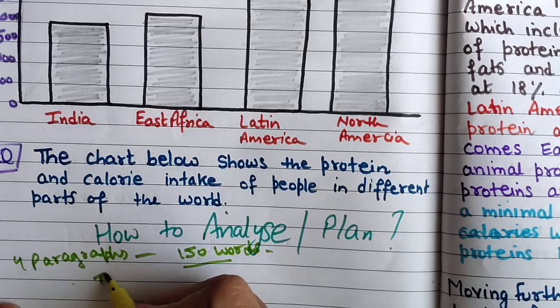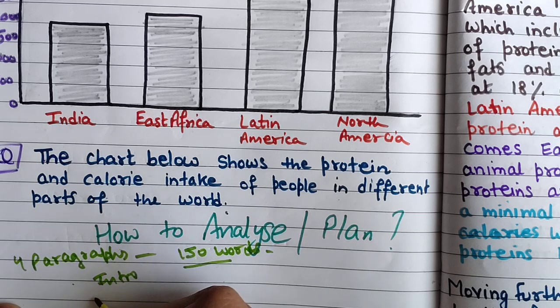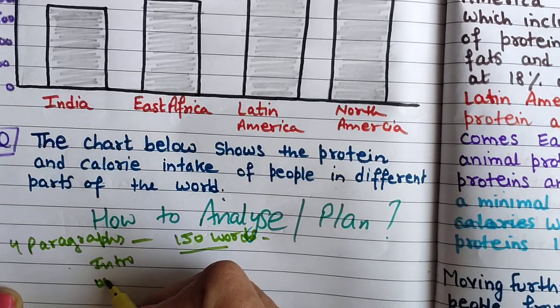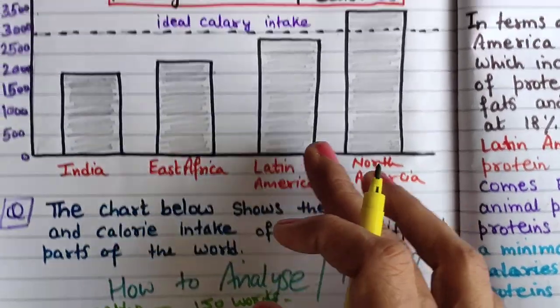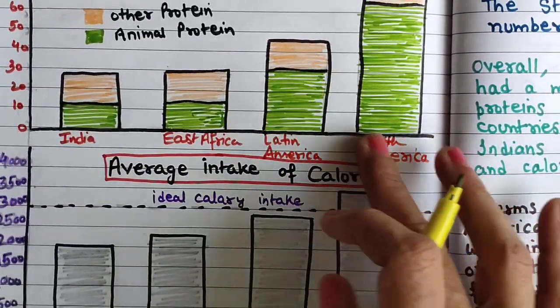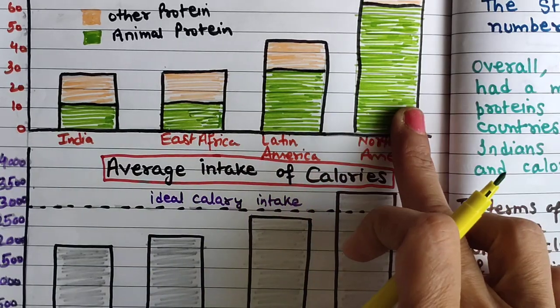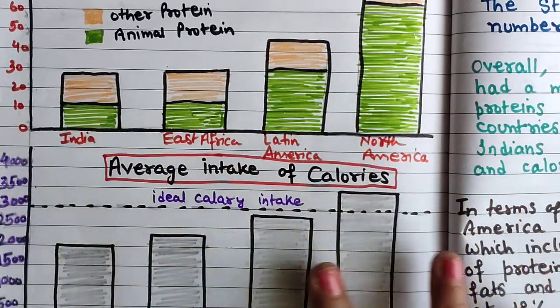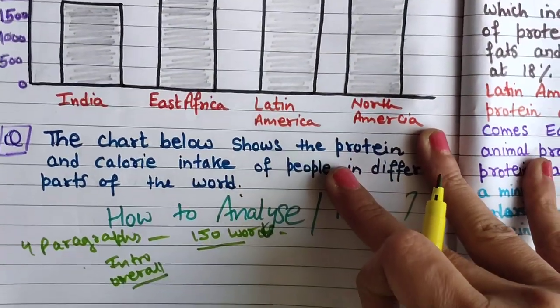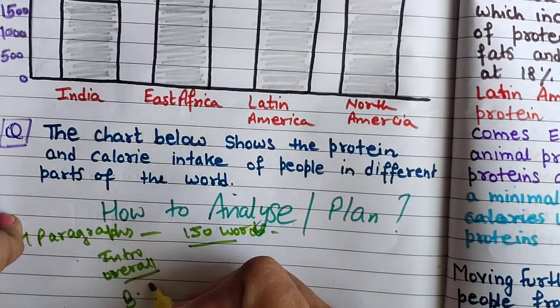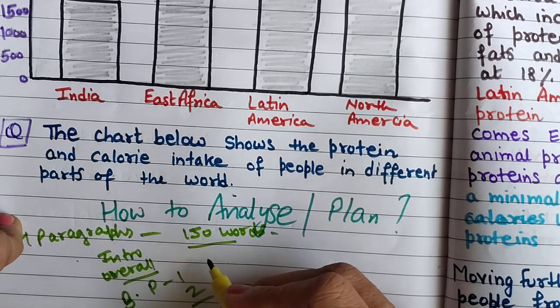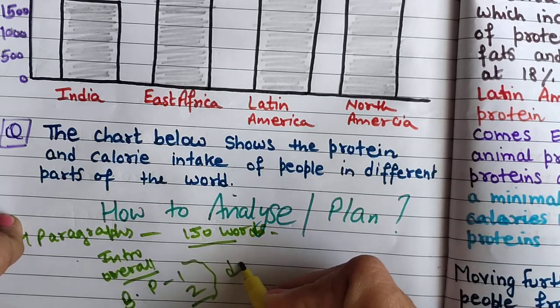So first paragraph is introduction, second paragraph is overall, meaning overview paragraph: what you can see after looking at these graphs, the main thing, highest thing and least thing, you will write down. Now third paragraph, body paragraph 1 and 2. So here we need to add details.